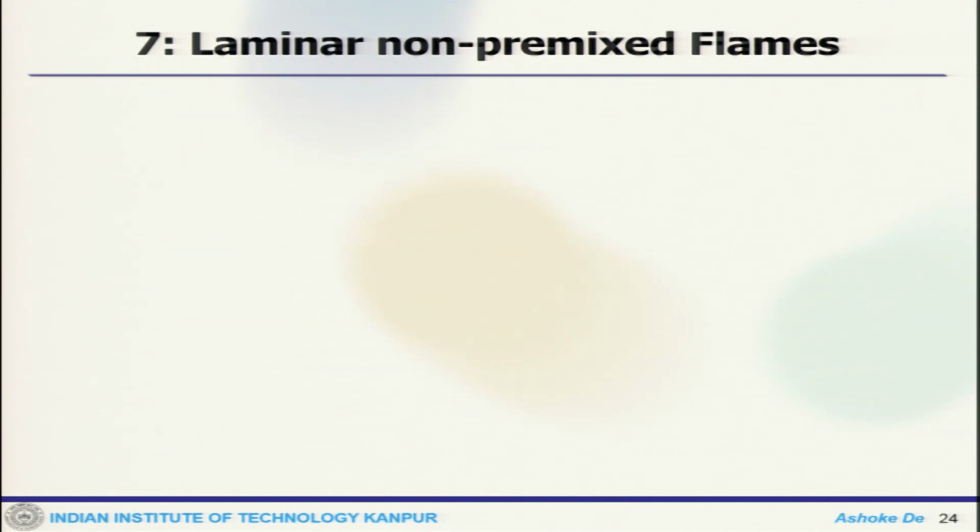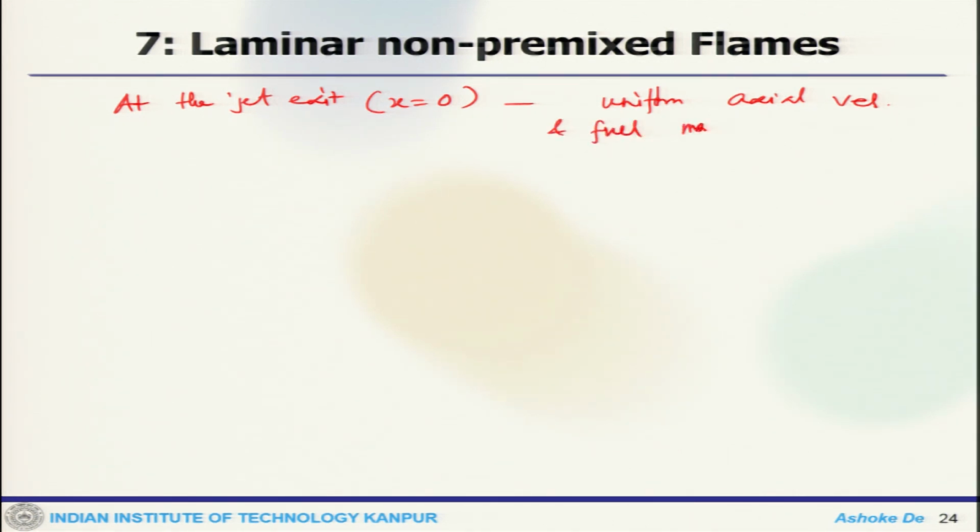Now, at the jet exit, we get x equals 0. So, here what we assume is uniform axial velocity and fuel mass fraction and 0 elsewhere.